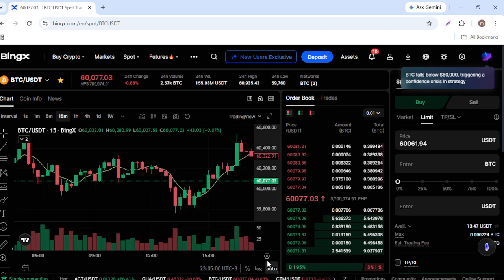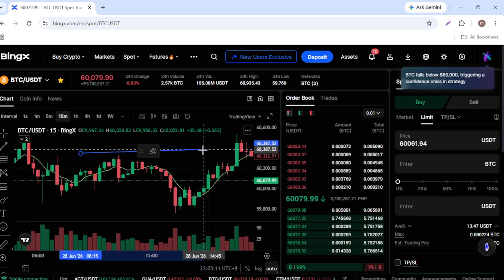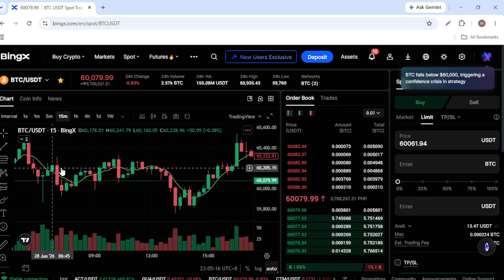You can also use drawing tools, such as trend lines, horizontal support and resistance lines, or Fibonacci retracements to better analyze market structure. These tools help you identify potential entry points, exit targets, and trend direction. And that's how you use TradingView charts on BingX.